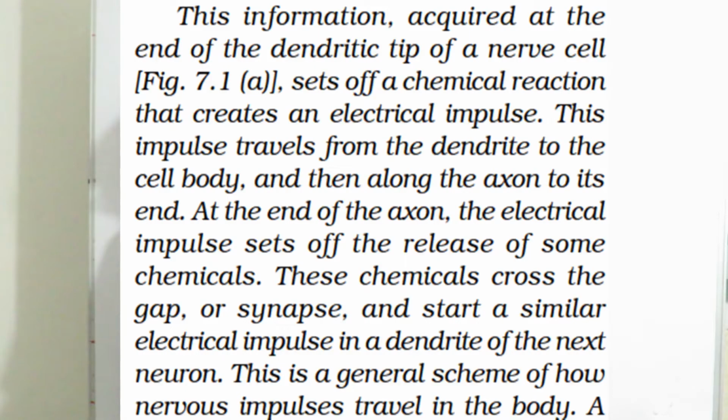This information acquired at the end of the dendritic tip of a nerve cell sets off chemical reactions that create an electrical impulse. This impulse travels from the dendrite to the cell body and then along the axon to its end. At the end of the axon, the electrical impulse sets off the release of some chemicals. These chemicals cross the gap or synapse and start a similar electrical impulse in the dendrite of the next neuron. This is a general scheme of how nervous impulses travel in the body.